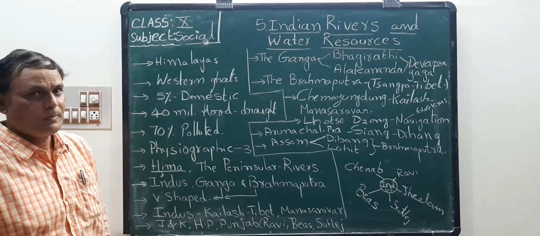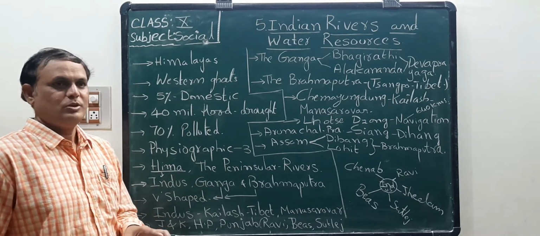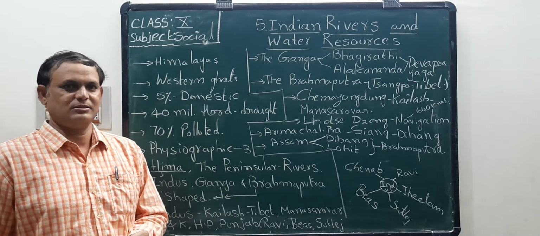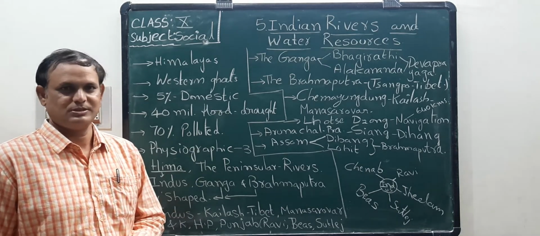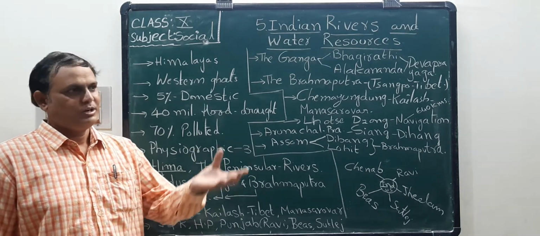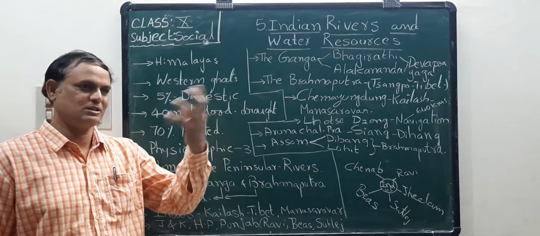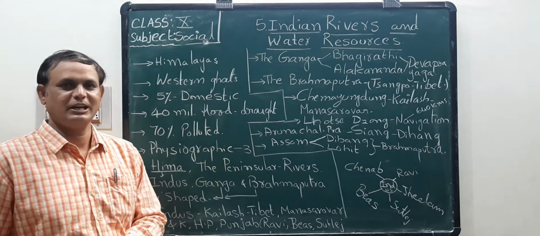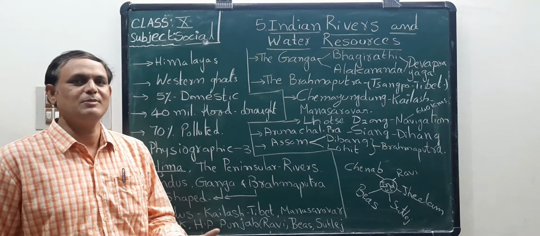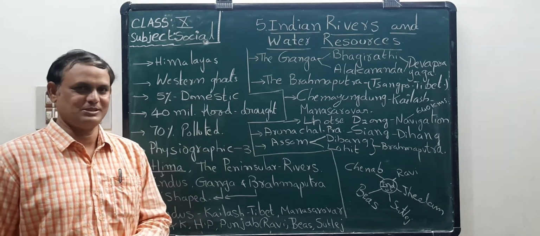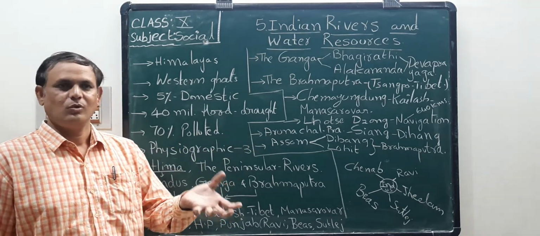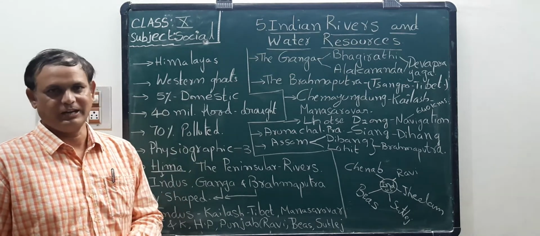In our country, we are using water for many purposes. For example, drinking purposes: animals and human beings drink it. Next, we use the same water for industrial purposes. To run industry, a water source is very important.